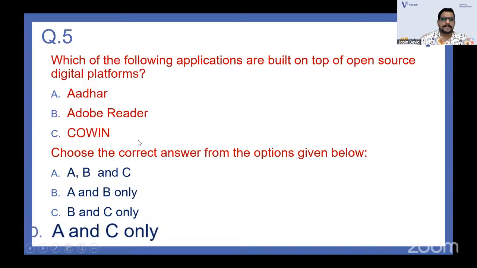You can see Adobe Reader is not an open source digital platform. See, with Adobe Reader, you should pay and then get the services that are available, right? You cannot get it free. Aadhaar is an open source digital platform, and also Covin is an open source digital platform, but Adobe Reader is not open source because you have to pay for that. You have to purchase that software.